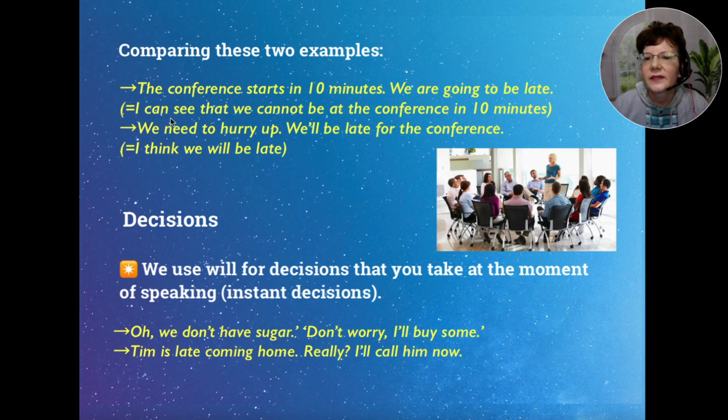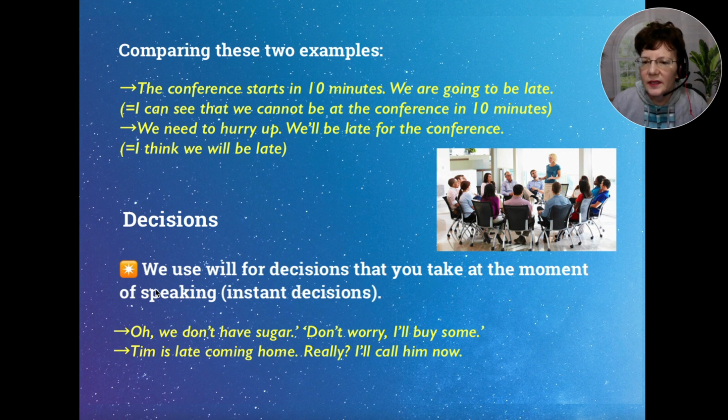This means I can see that we cannot be at the conference in 10 minutes. And then the second one, we need to hurry up. We'll be late for the conference. Here we're saying, I think we will be late. So it's similar that way.